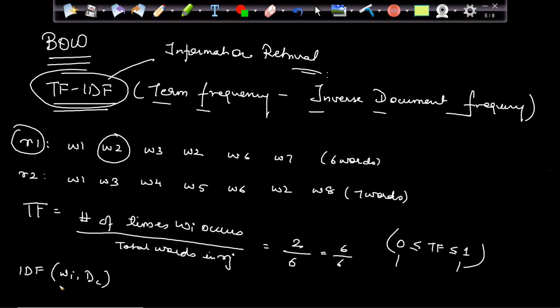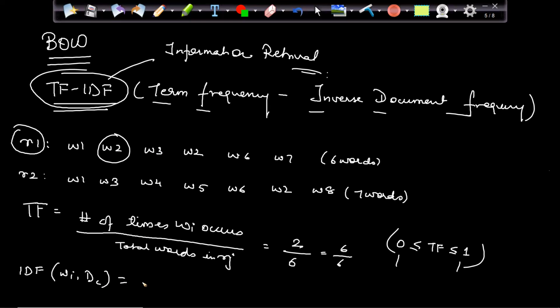How many times my W is occurring in all the reviews, right? That is the idea. W2 occurring 1 time, 2 times, 3 times, right? That is what it is saying, WI occurring in my entire corpus.